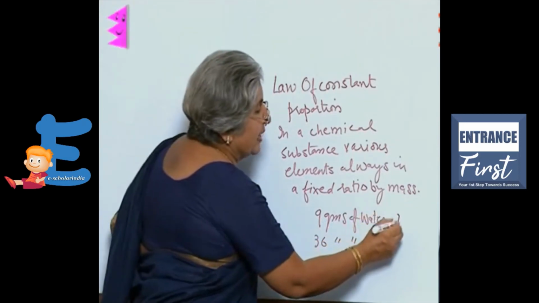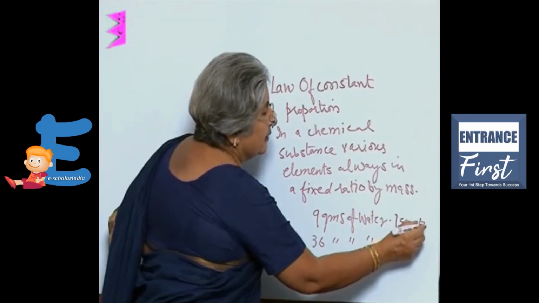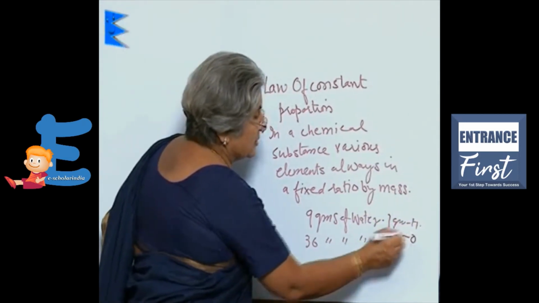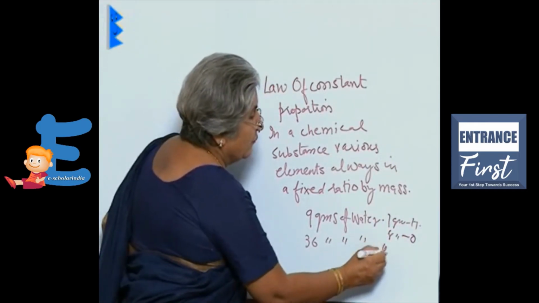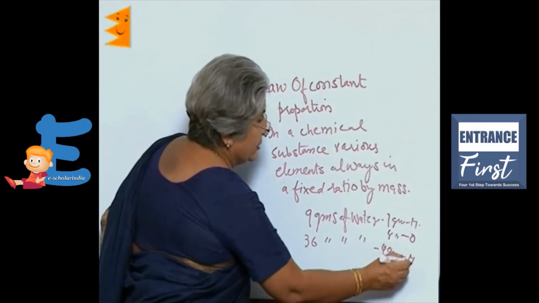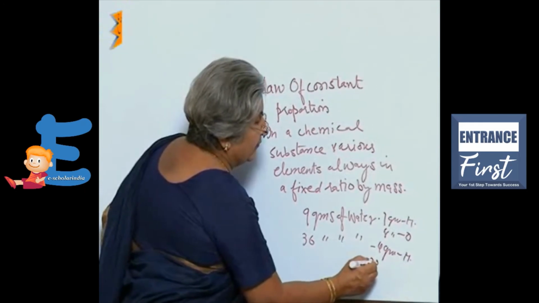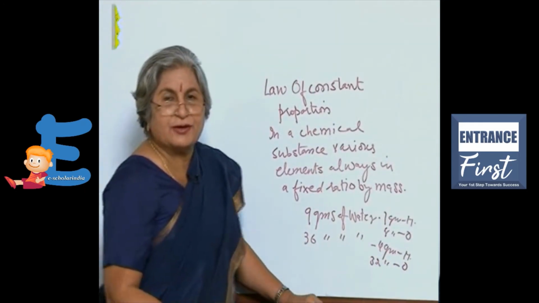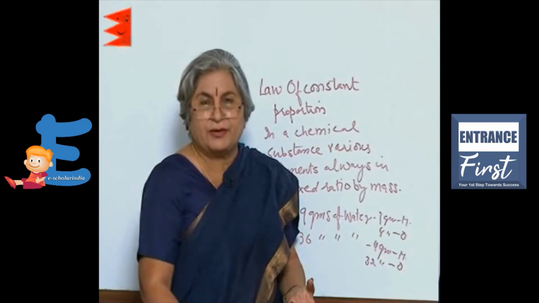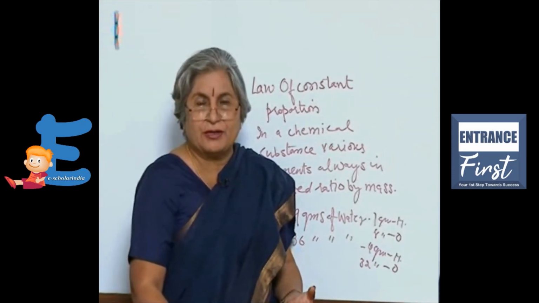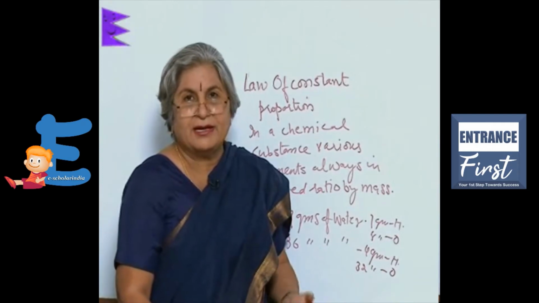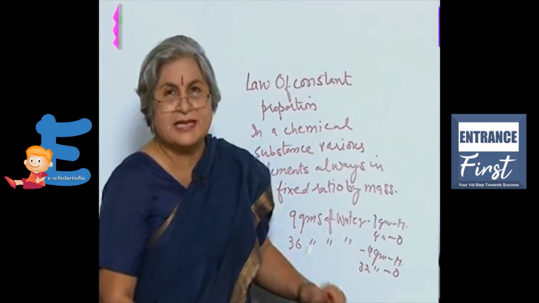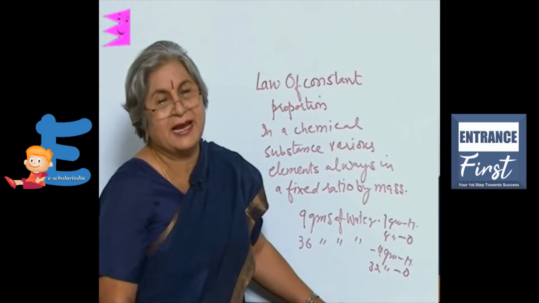In this case, 1 gram will be hydrogen and 8 grams will be oxygen. In this case, 4 grams will be hydrogen and 32 grams will be oxygen. In either case, the ratio remains the same, 1:8. So, any amount of water, any source of water, it will always be made up of the same elements and in the same ratio.